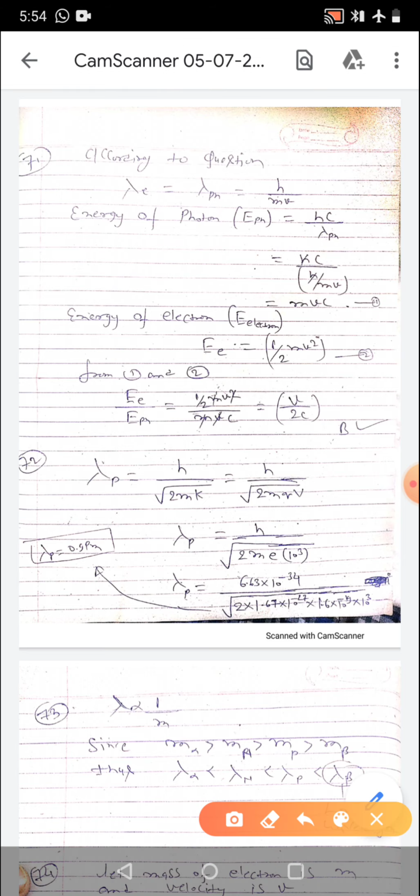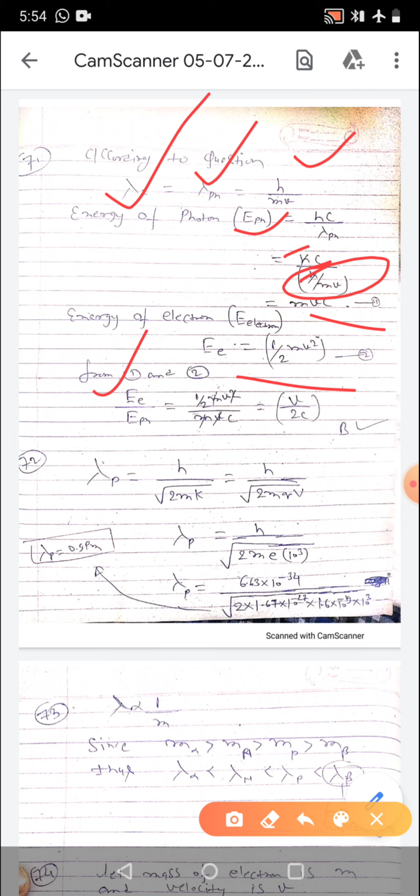In MCQ 71 it is given that the electron with the speed v and photon with the speed c both are having the same de Broglie wavelength. So the de Broglie wavelength of electron and photon is same. So it is h upon mv. The energy of photon is equal to hc by lambda. So in place of lambda we can write h upon mv, and if you cancel h, you can write mv into c, and kinetic energy of electron will be half mv square. So if you take the ratio of kinetic energy and energy of photon, it will be v by 2c. So the correct option is B.